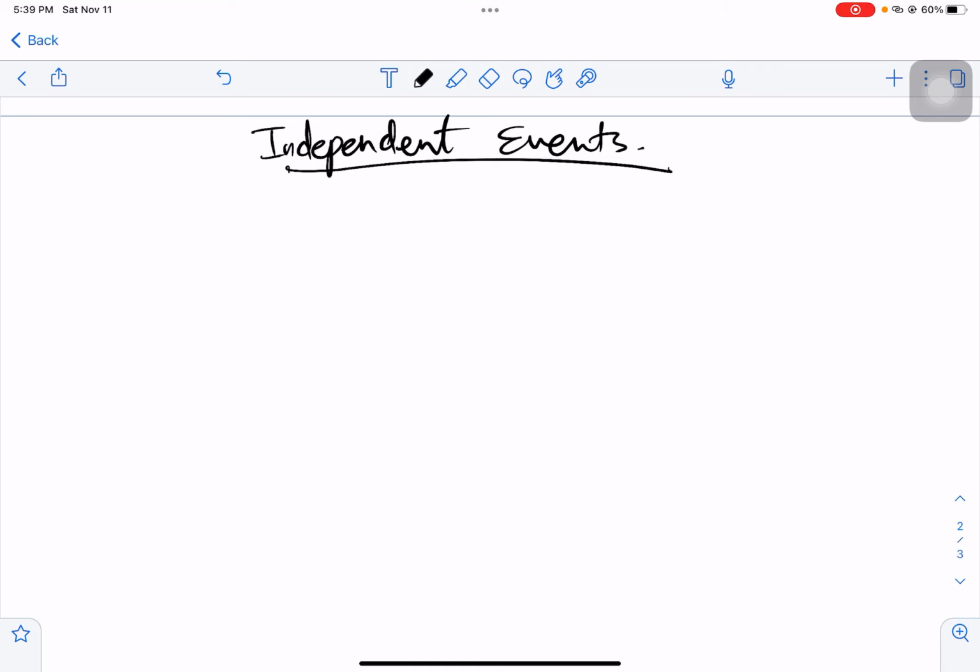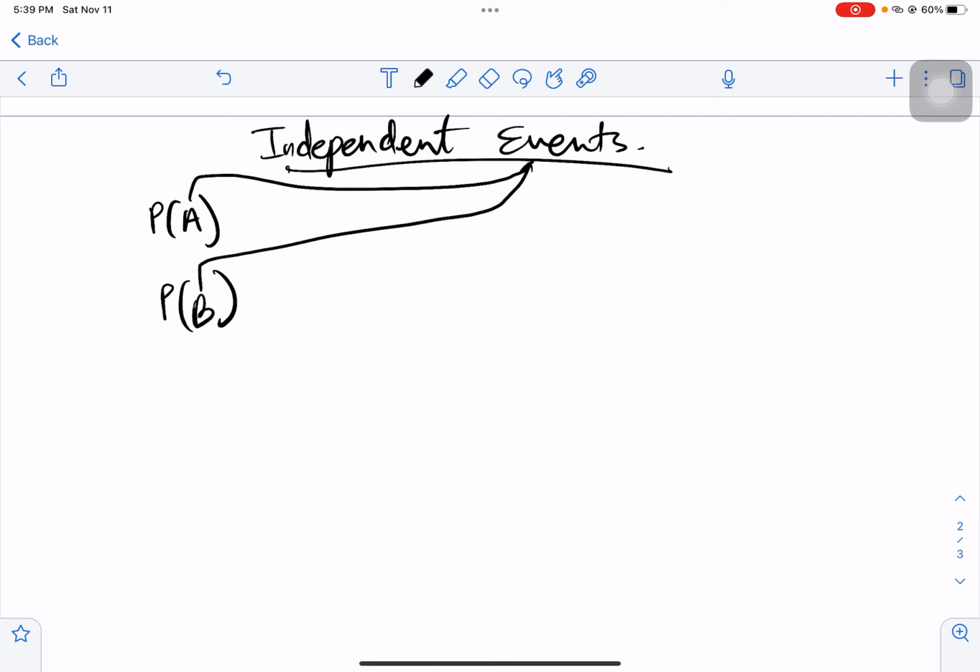When it comes to independent events, independent means that when one event is happening, the other event does not interrupt or affect it. So let's say A is an independent event, with probability of A, and you have probability of B, so event B is also independent, right?